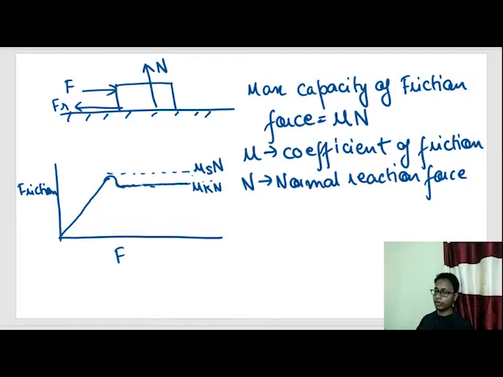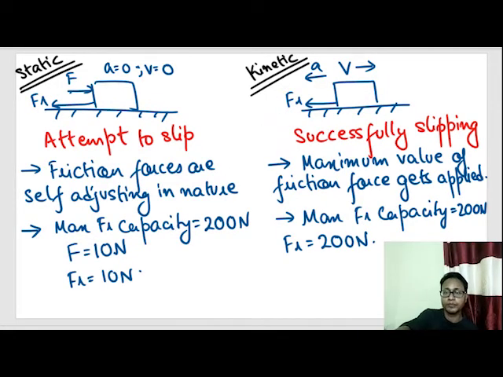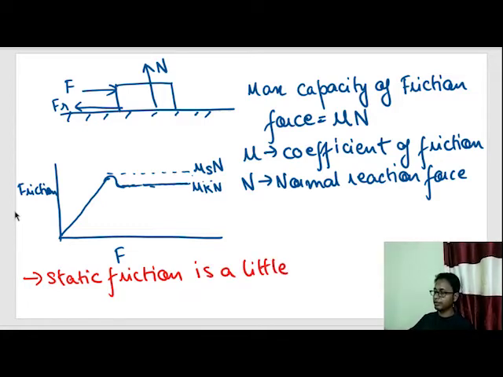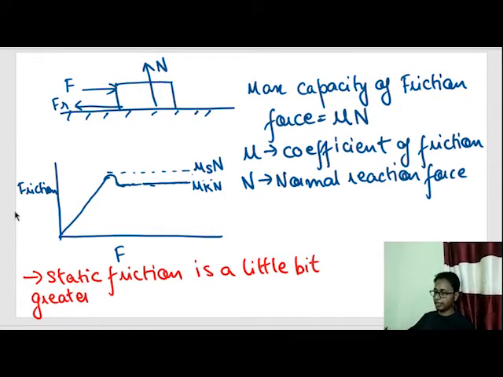So out here the important concept was that static friction is a little bit greater than kinetic friction. Now why is that?